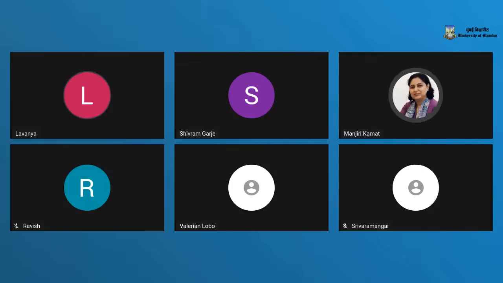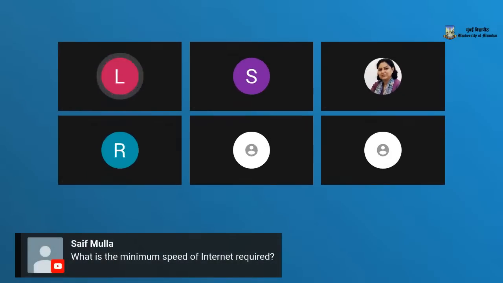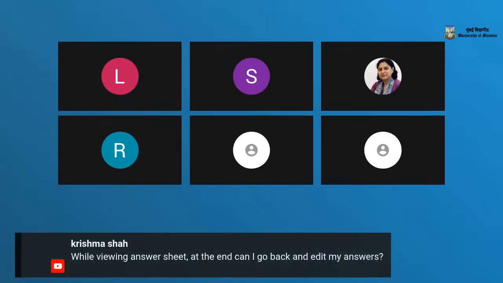What is the minimum internet speed required is what another student is asking. Ravish, over to you if you don't mind. Ma'am, we do not specify any recommended speed because, even if the connectivity is intermittent, the idea is for the application to work. Only at the time of examination docket download or application download and answer docket upload do we need internet connectivity.